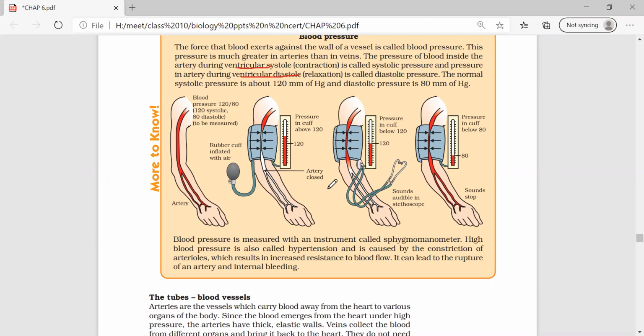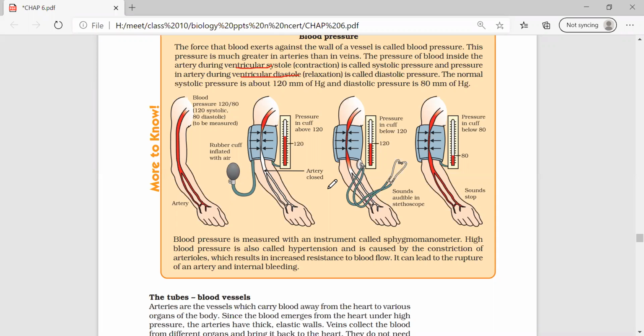The pressure of blood inside the artery during contraction is called ventricular systole, and it is also known as systolic pressure. Systolic pressure is how much? 120 mm. Whereas what is ventricular diastole?